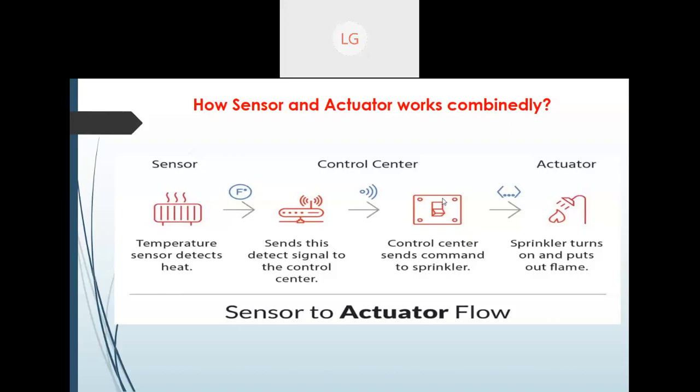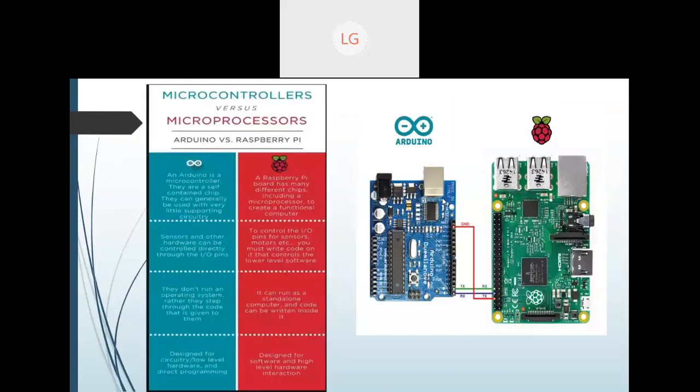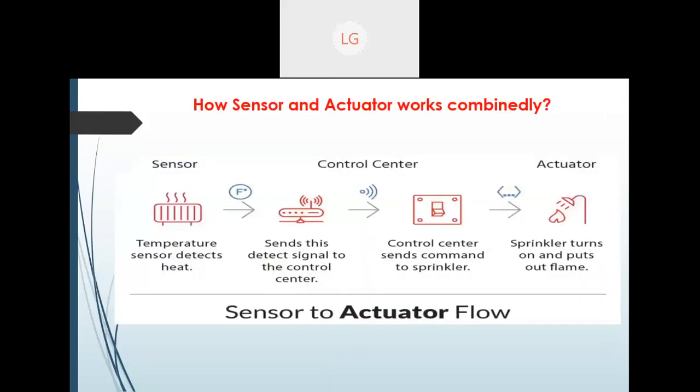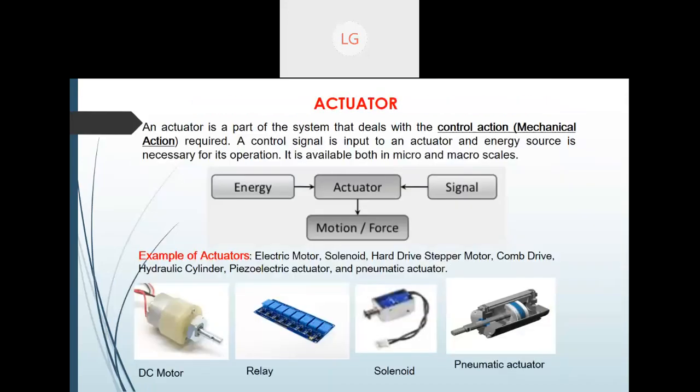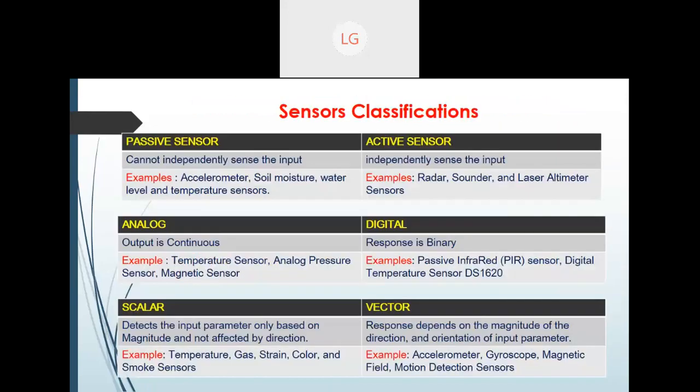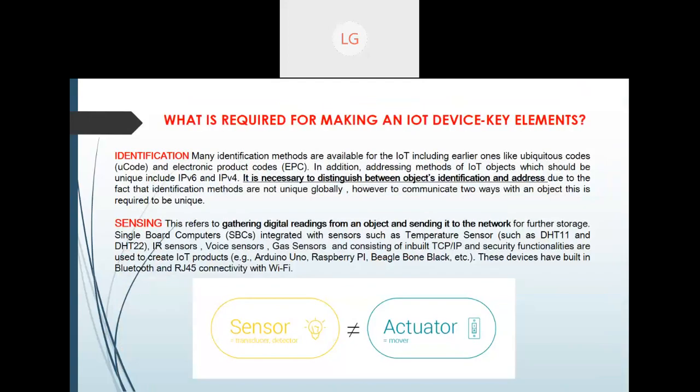Okay, now I have reached another topic: Arduino and Raspberry Pi. I was discussing single board computers. You remember I was discussing this in this slide here, when we are making an IoT device, we need a single board computer. Here you can see sensing and a single board computer. So I am going to discuss this now.